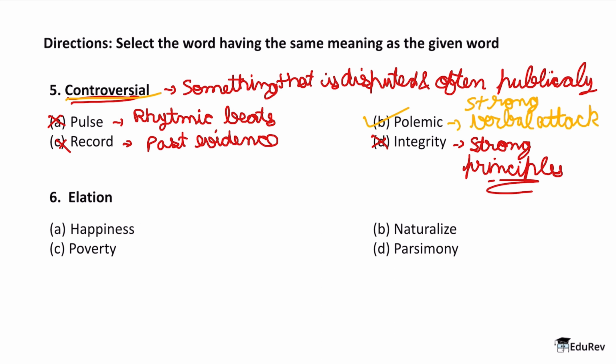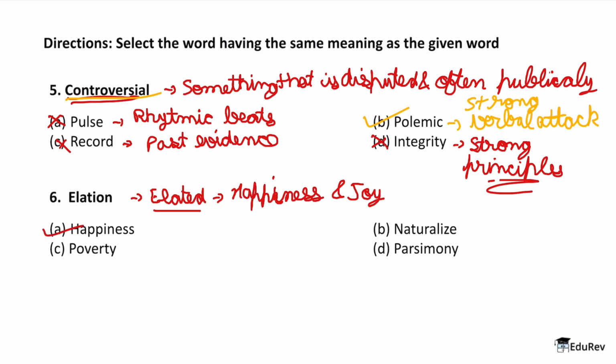In the next question, the word is elation. Okay, elation. Now elation is once again a very easy word to understand if you know that elation is just a word which is derived from elated. So right now we know that elated is a very common word and this means happiness and joy. Now we get the clear synonym of elation from the options, that is option A, happiness.